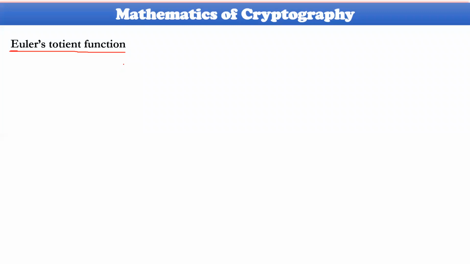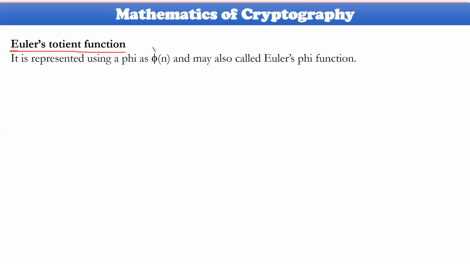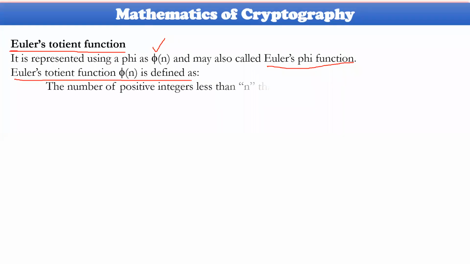Normally, Euler's totient function is defined with phi, so it is also called Euler's phi function. It has been defined something like this. Just before, I have given some information, and the same thing is reiterated here: the number of positive integers less than n that are co-prime to n.